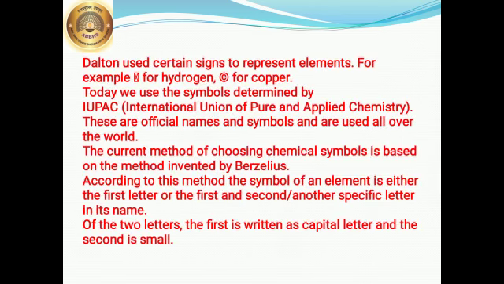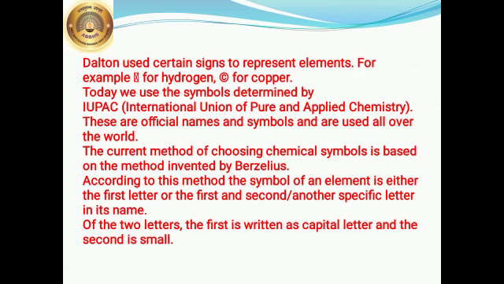Dalton used certain signs to represent the elements. For example, hydrogen and copper were given in that way. Now today we are using some symbols determined by the IUPAC system, that is the International Union of Pure and Applied Chemistry. These are official names and symbols and are used all over the world, that is hydrogen H, helium He. Okay, so these are the symbols given.